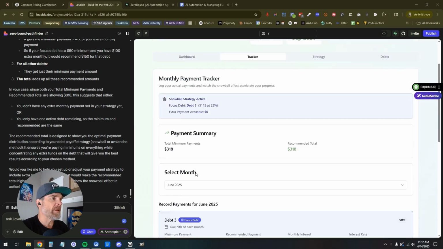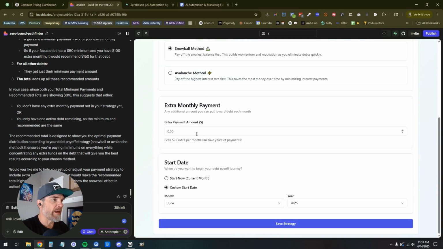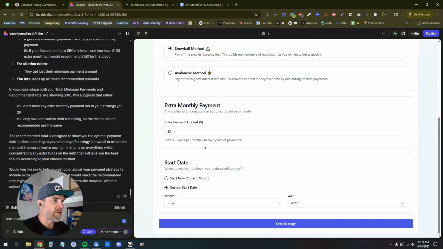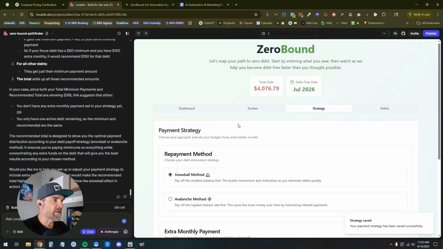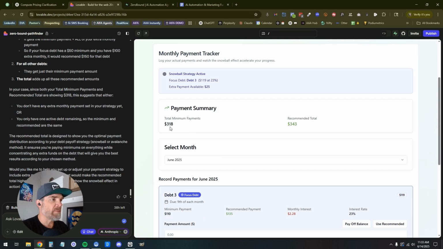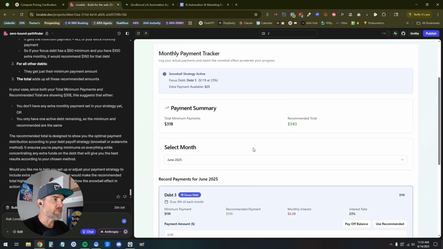Perfect. So let's go ahead and update our strategy. We're going to go to strategy here. I'm going to add $25 per month. Extra $25 per month can save years of payments, save strategy. Cool. Let's go back into dashboard. Actually, let's go to the tracker. Total minimum payments 318. Recommended 343. That's fantastic. That looks really awesome.